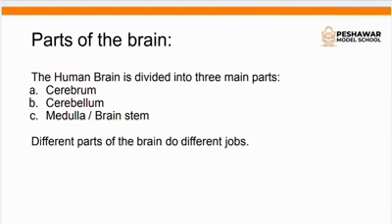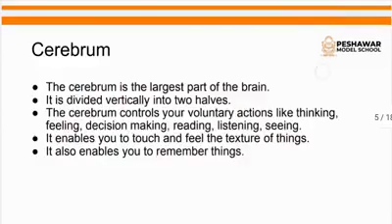Okay, now we have to move to parts of the brain. The human brain is divided into 3 main parts: cerebrum, cerebellum, and medulla, or brainstem. Different parts of the brain do different jobs. Now let's discuss it separately, one by one. Okay, first is cerebrum. The cerebrum is the largest part of the brain. It is divided vertically into 2 halves.